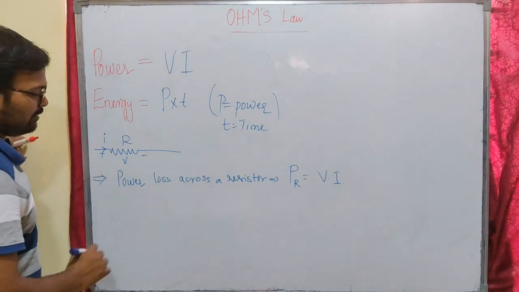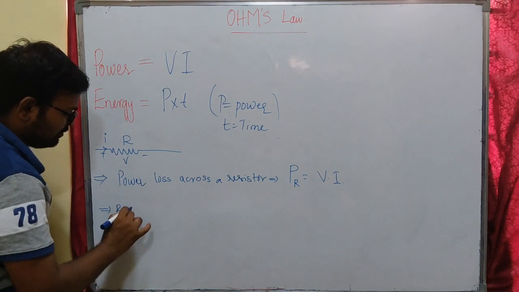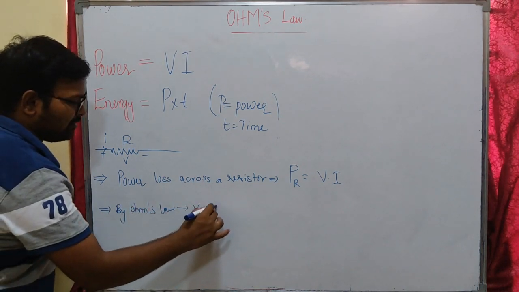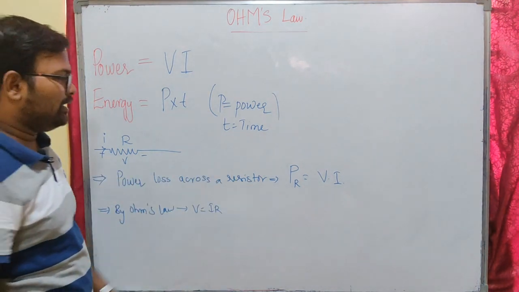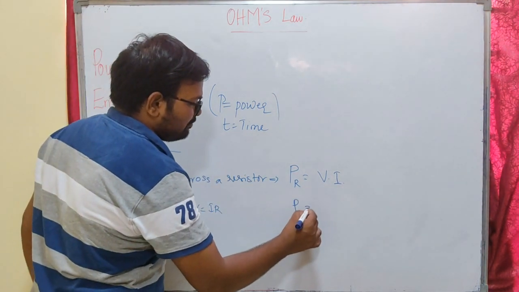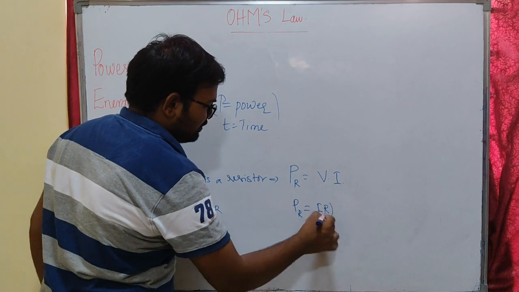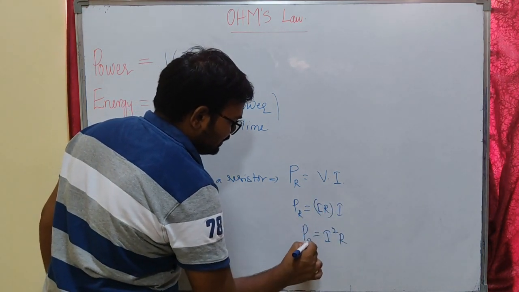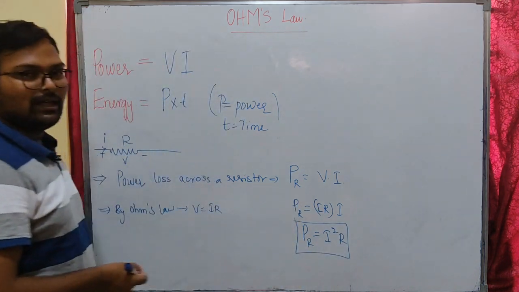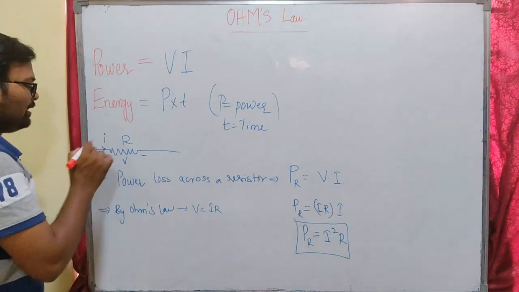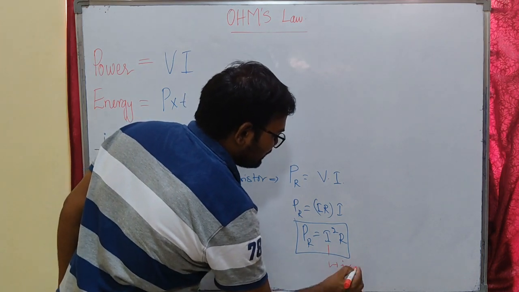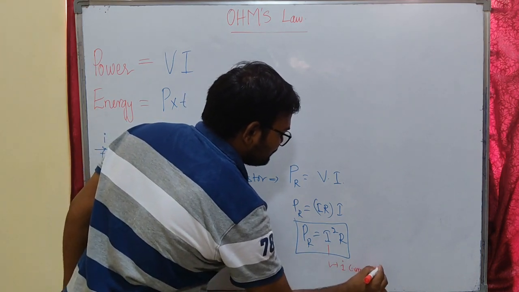How can you write V here according to Ohm's law? By Ohm's law, V is I times R. If you replace V in this expression, it becomes I times R into I. That means I square R is the power loss in a resistor. Here I is the current in the conductor, the current through the resistor.